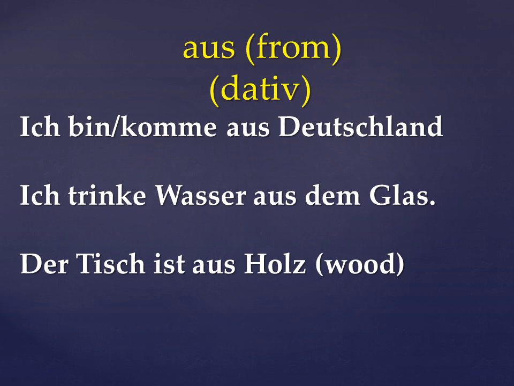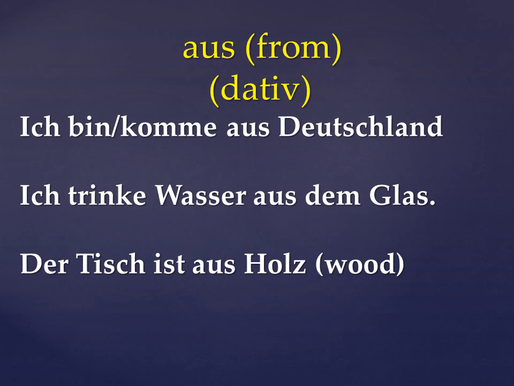Second use, ich trinke Wasser aus dem Glas. I drink water from the glass. So you are drinking something from the glass. Ich trinke Milch, ich trinke Saft aus dem Glas, ich trinke Tee aus dem Glas, ich trinke Wasser aus dem Glas. So from the glass. So here we use aus, not von, always aus.